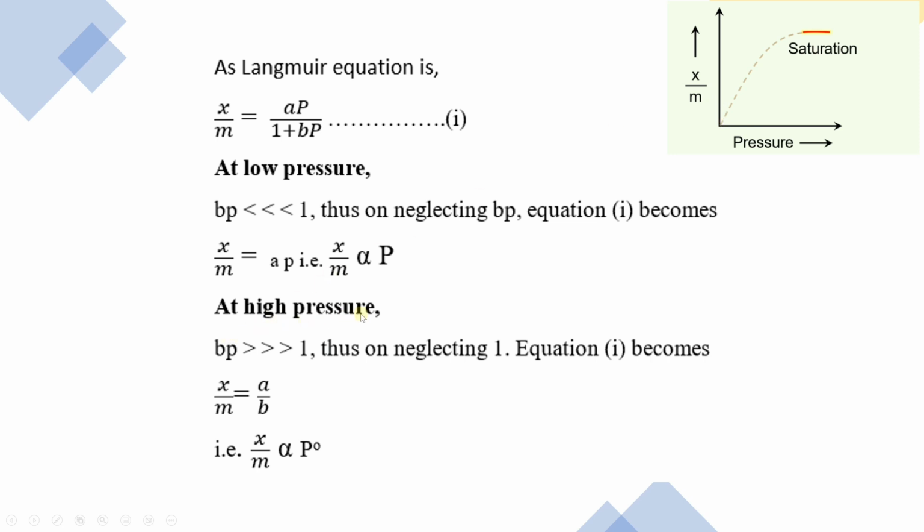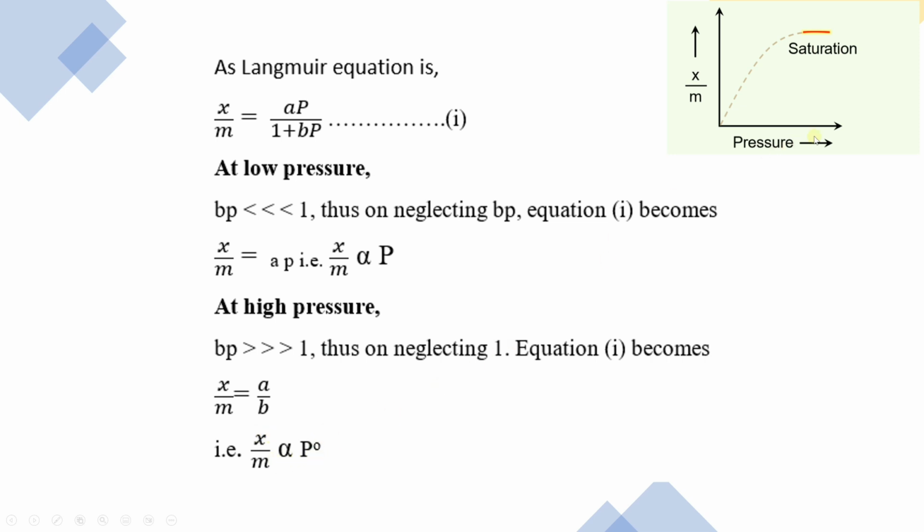But when the pressure is very high, meaning much greater than 1, I can neglect the 1 here, and the equation becomes x over m is equal to ap divided by bp. As a and b are constants, I can write it as adsorption is directly proportional to p raised to power 0, and p to the power 0 is equal to 1. Something that has a power 0 has an answer equal to 1. So at very high pressure, the adsorption becomes independent of the pressure.